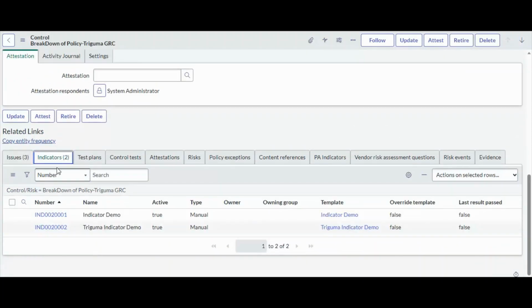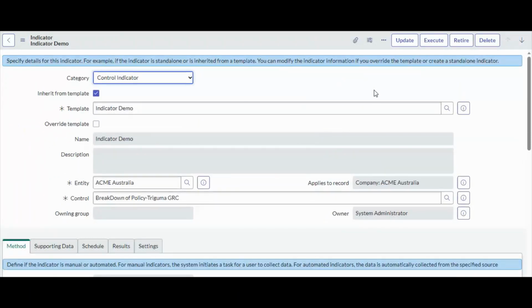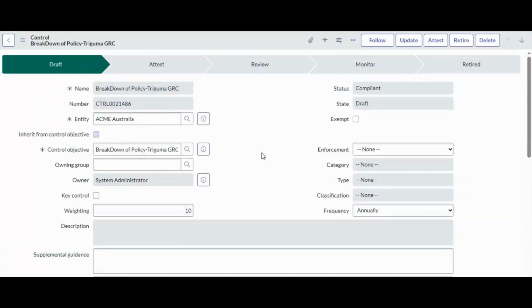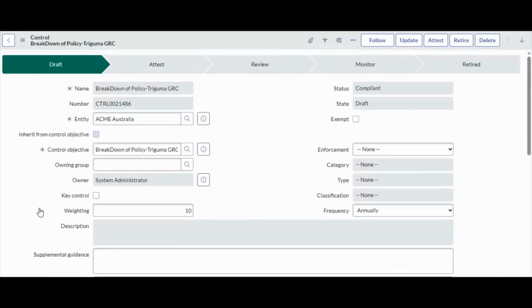In the indicator section, you can see I have attached two indicators: the indicator demo and the Trigoma indicator demo. If I execute this indicator, it will create an indicator task. If we set the indicator task result as fail, then it will automatically trigger the issue. If the issue is open, the state will automatically change to the non-compliant state. I have already explained this scenario in the last two videos on indicator templates and the issue life cycle, so I expect that you are familiar with this flow.